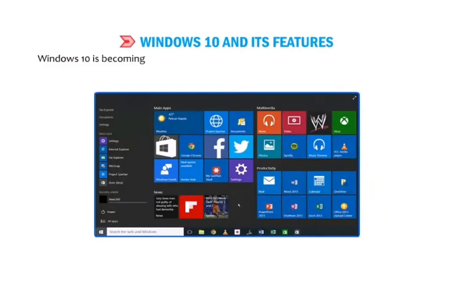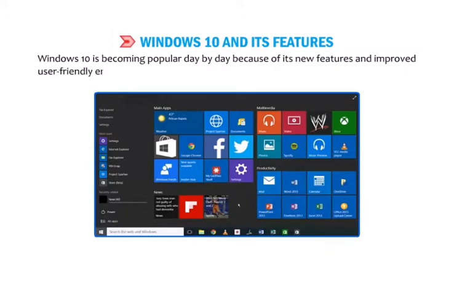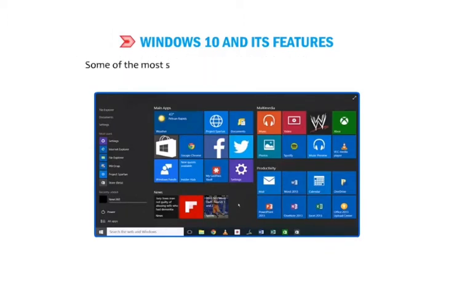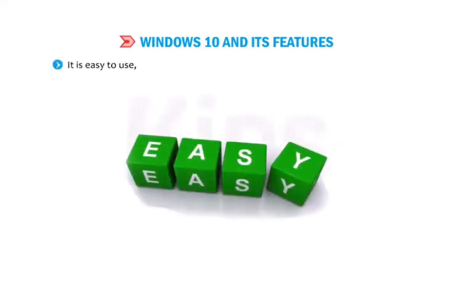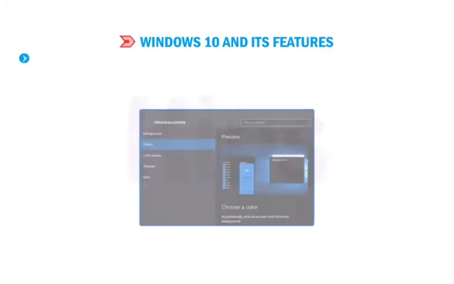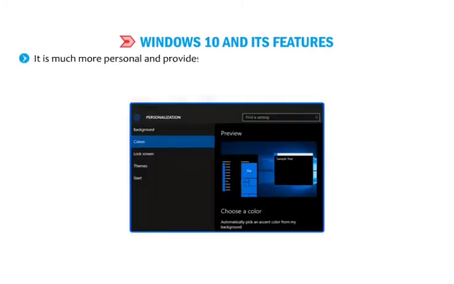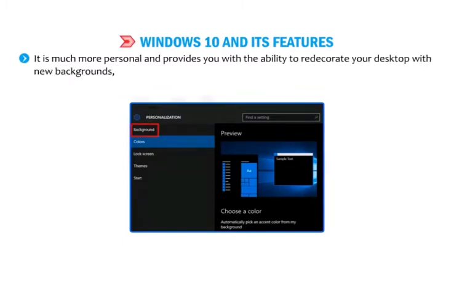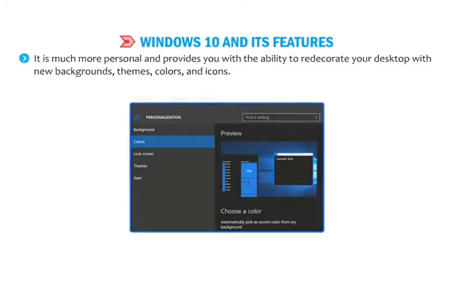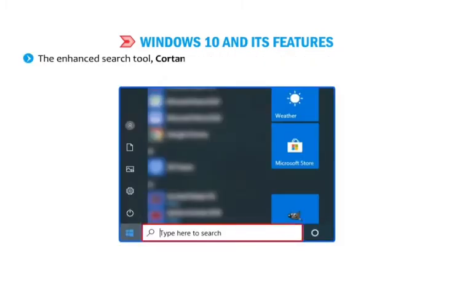Windows 10 is becoming popular day by day because of its new features and improved user-friendly environment. Some of the most striking features of Windows 10 are as follows. It is easy to use, more interactive, and the most secured version of Windows. It is much more personal and provides you with the ability to redecorate your desktop with new backgrounds, themes, colors, and icons. The enhanced search tool, Cortana, enables you to search anything on your system or the web directly.